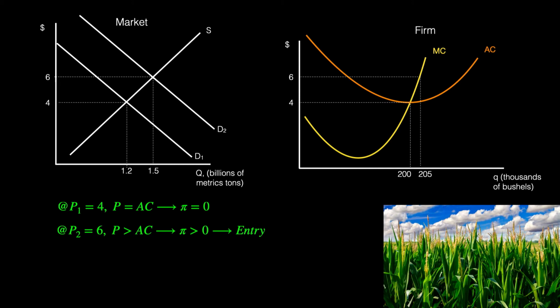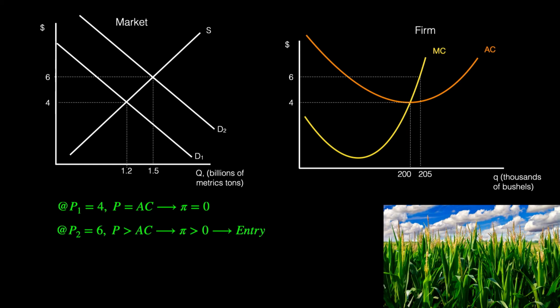This increase in demand for corn leads to an increase in the price of corn from $4 to $6 a bushel. Since price is greater than average cost, each firm is now earning a positive economic profit. A positive economic profit implies that corn farmers are now doing better than their next best alternative. Since corn is an annual crop, farmers often have the option to choose between planting corn or wheat or soy or other annual crops. Since corn farmers are earning positive economic profit, this implies that corn will be more profitable than these alternatives like wheat and soy.